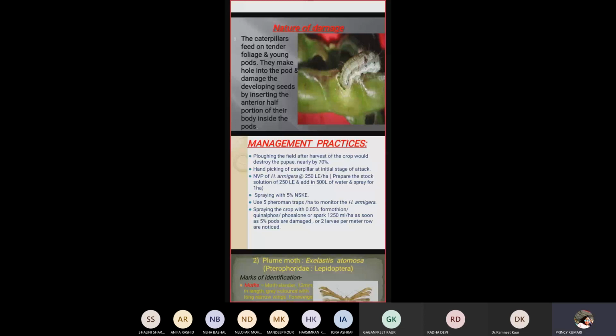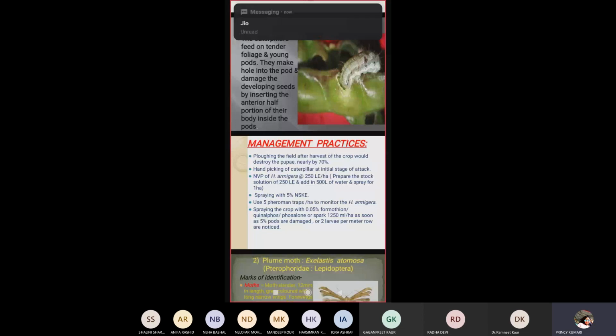Third is NPV of Helicoverpa armigera, that is 250 LE per hectare. We prepare it from a stock solution of 250 LE, then add it into 500 liters of water and spray for 1 hectare. This amount of solution is used per hectare.